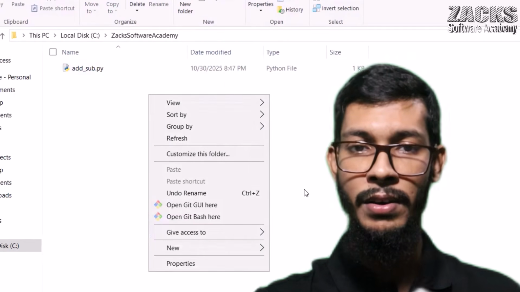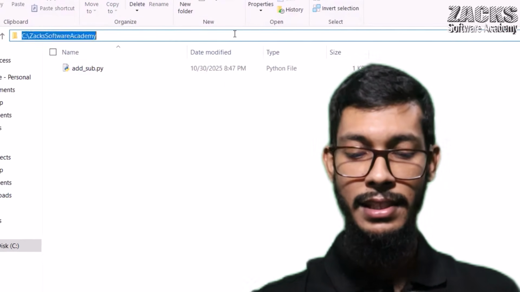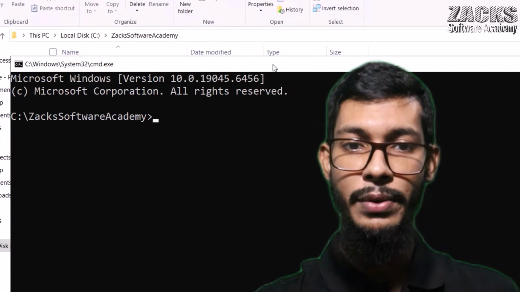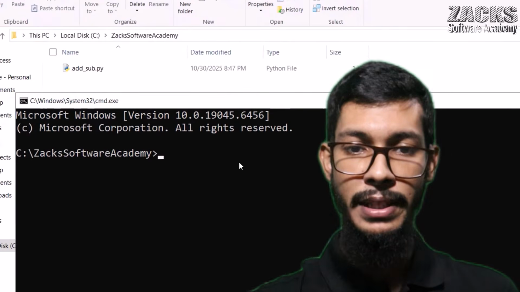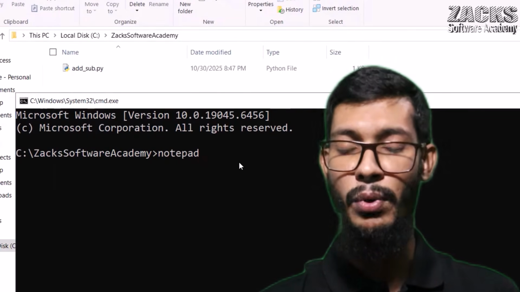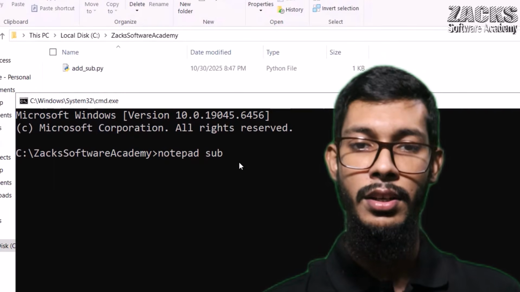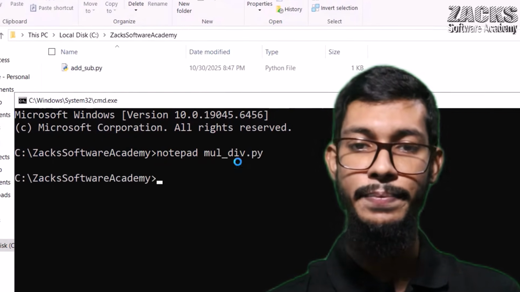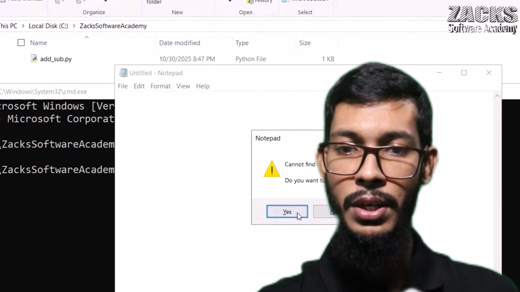Simply click here and open cmd. Okay, this is the Windows command prompt. Simply type notepad and any name. For example, our next module name is multiplication and division, right? .py. So it is asking, do you want to create a new file?